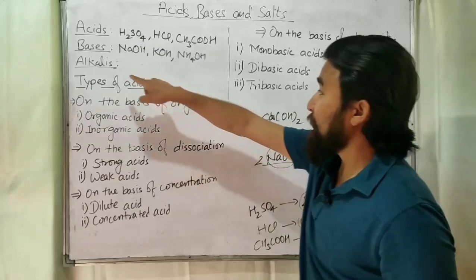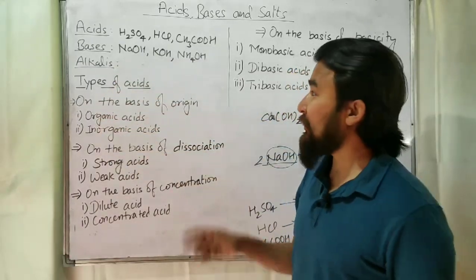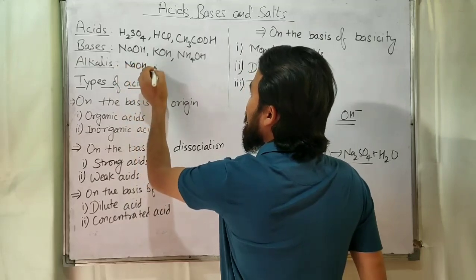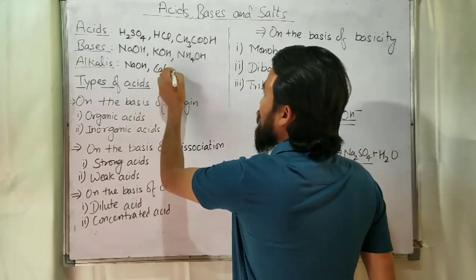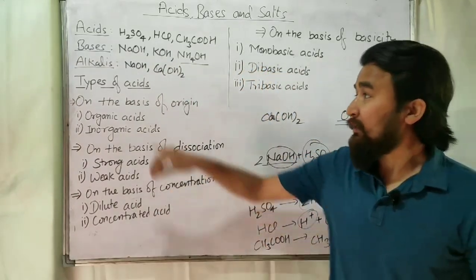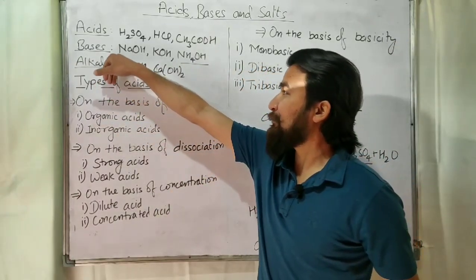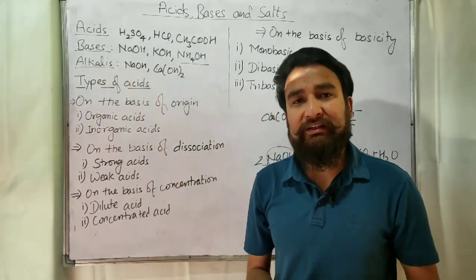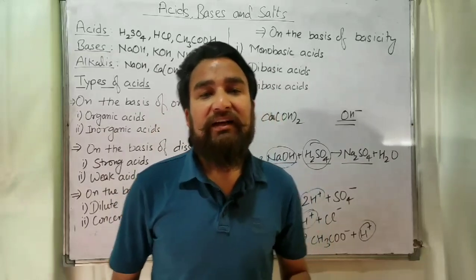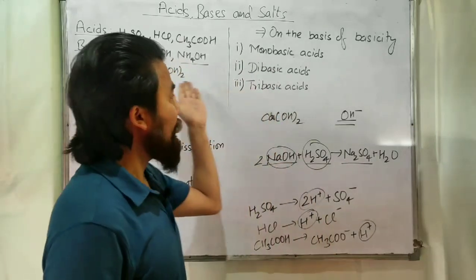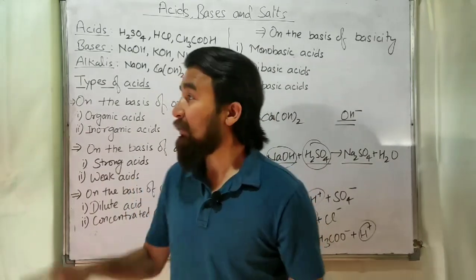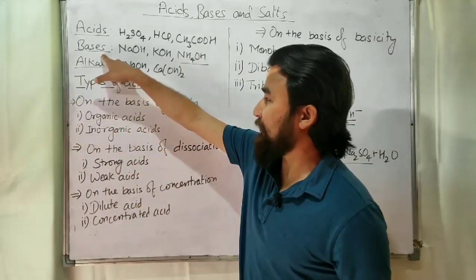So remember, alkalis are a category of bases. NaOH is also an alkali, KOH is also an alkali, Ca(OH)2, NH4OH. All the alkalis are bases as they give OH minus ion, but not all the bases give OH minus ions. So remember, alkalis are a category of bases.